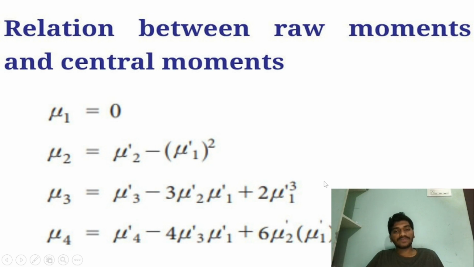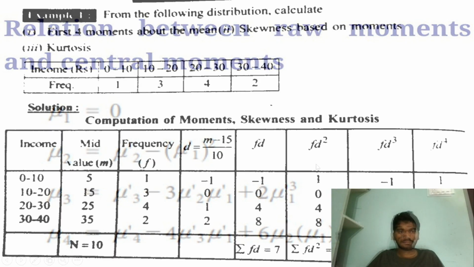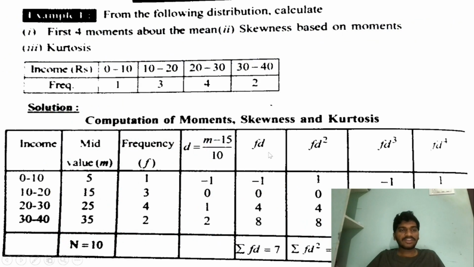These are the formulas which can tell about the relation between the raw moments and central moments. And the next one, we can see an example. From the following distribution, calculate the first four moments, the mean, and the second one, skewness based on moments, and the third one, kurtosis.